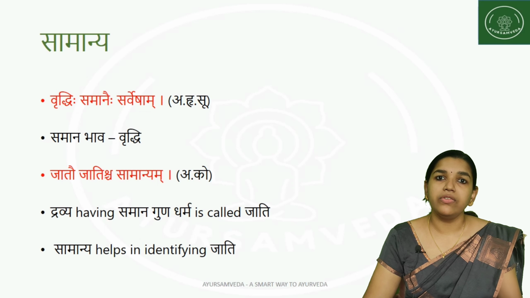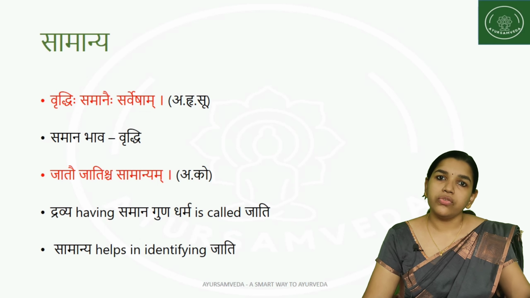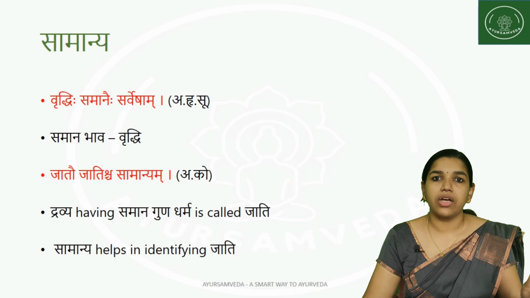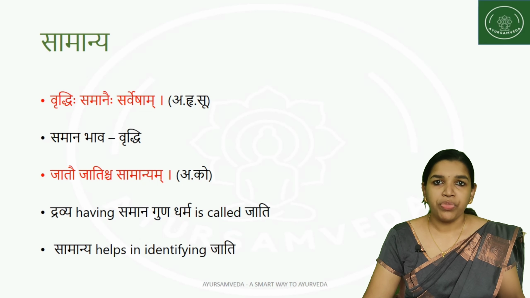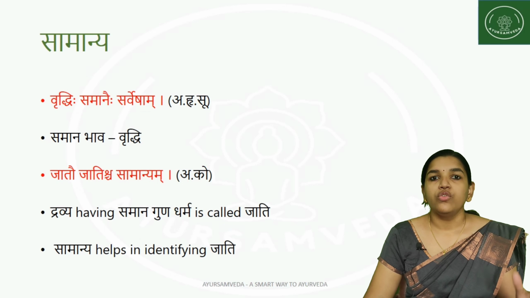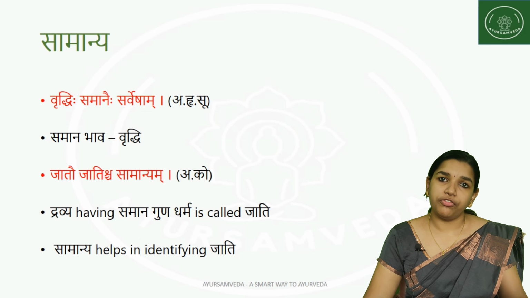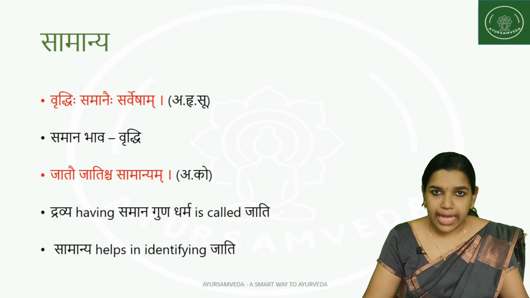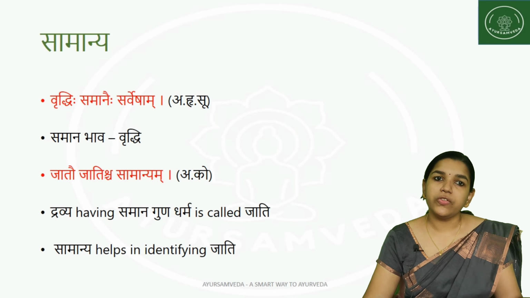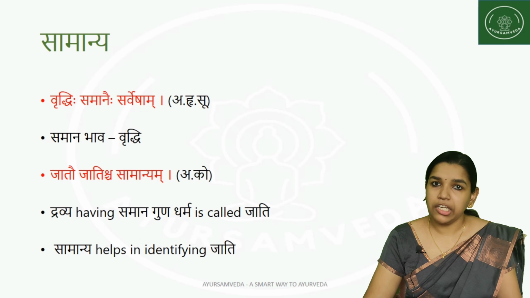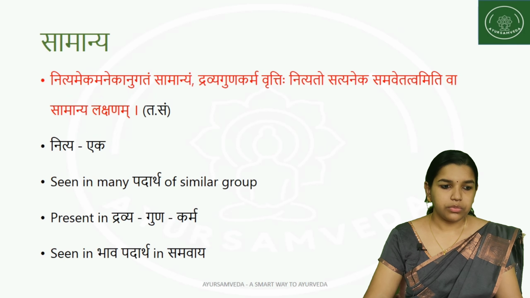Humans have the same properties, which is why a group of people is called by a particular name. So Jati is a group of people or things which share similar characteristic features. Because of this Samanya, we are able to identify a particular Jati.